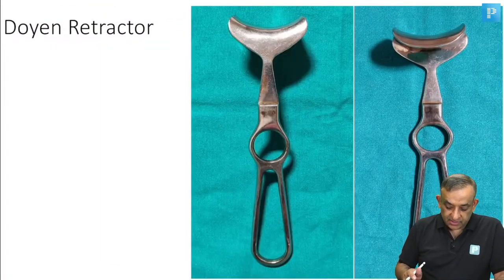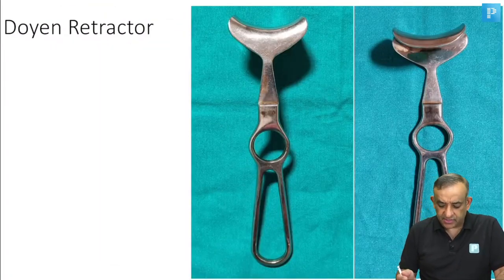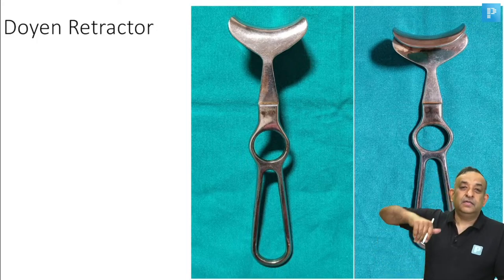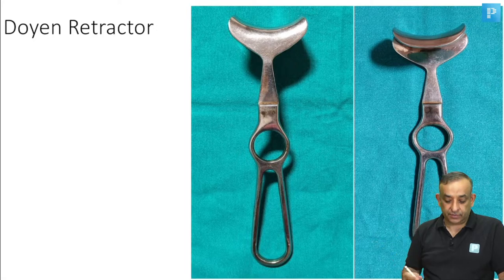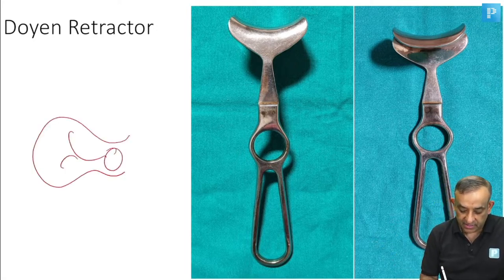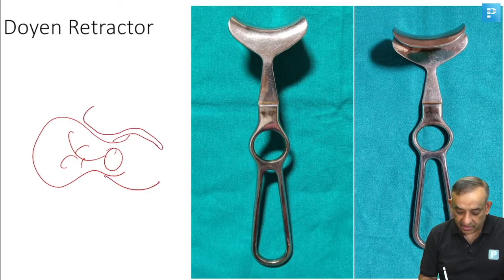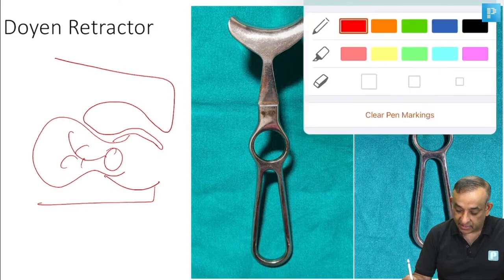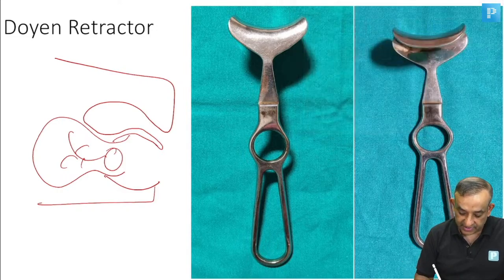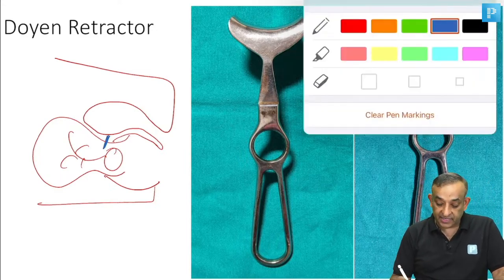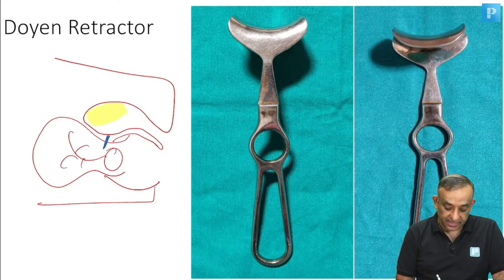I just thought I'll tell you a few instruments. This is the Doyne's retractor, the best friend of the interns in the Department of Obs and Gynae, to retract the bladder away from the lower uterine segment. To make a lower uterine segment incision, if you can imagine, the bladder comes in front of the lower uterine segment. If I have to make an incision here, you see the bladder is in the way.